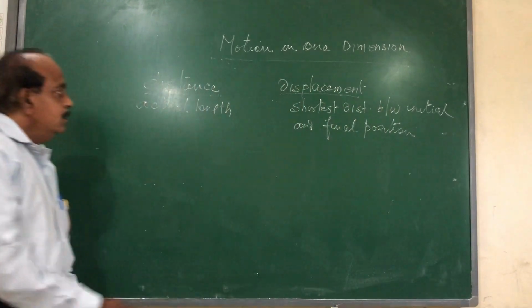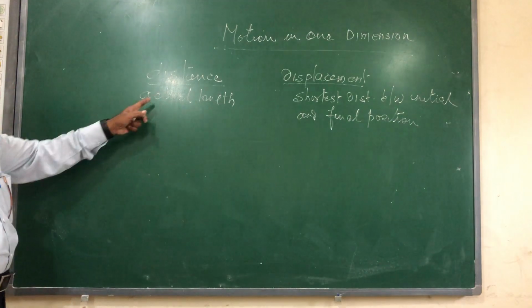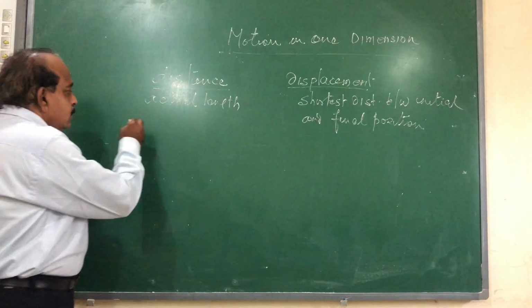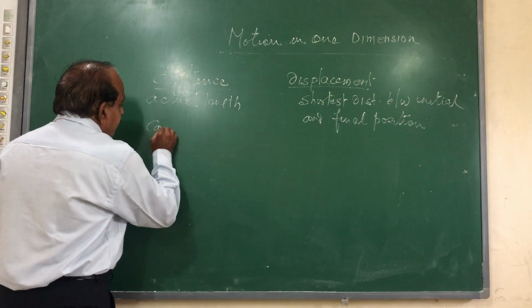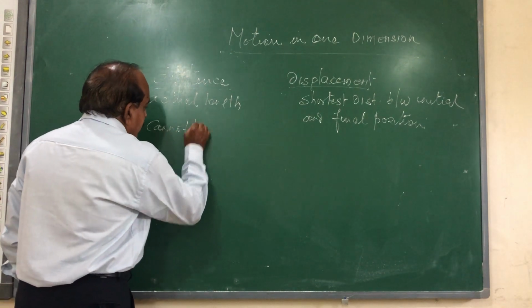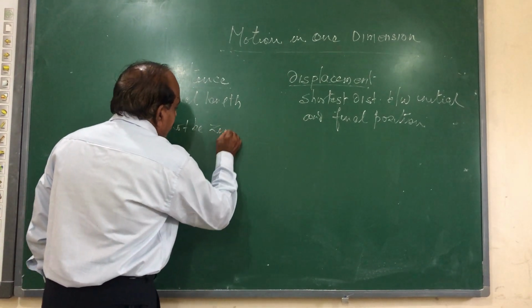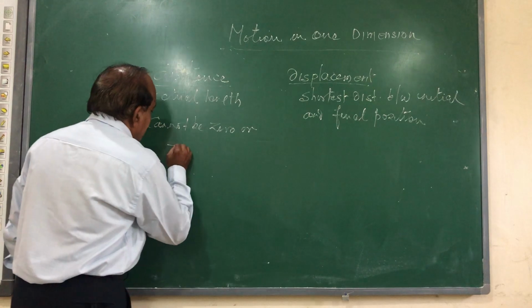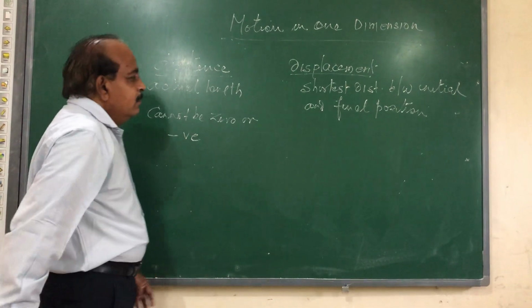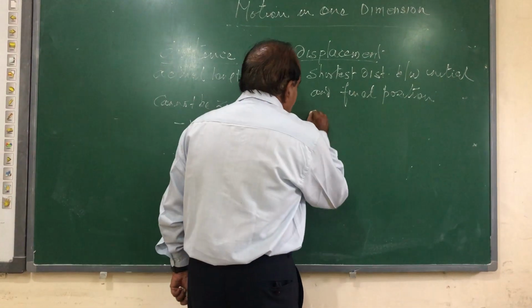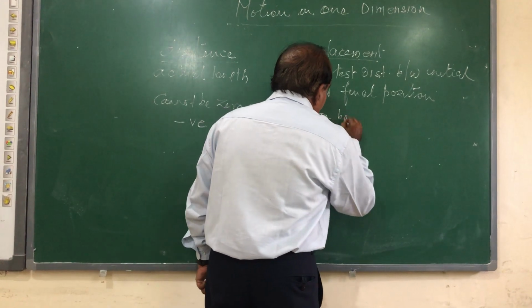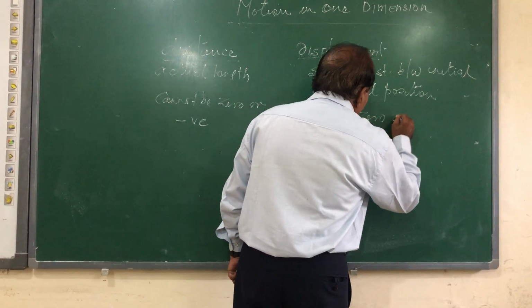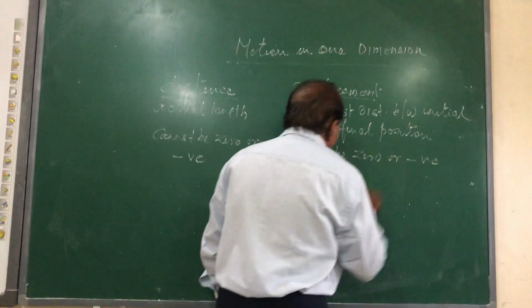In no case can the distance covered by the body be 0 or negative, while the displacement can be 0 or it can be negative. I can give you one example.